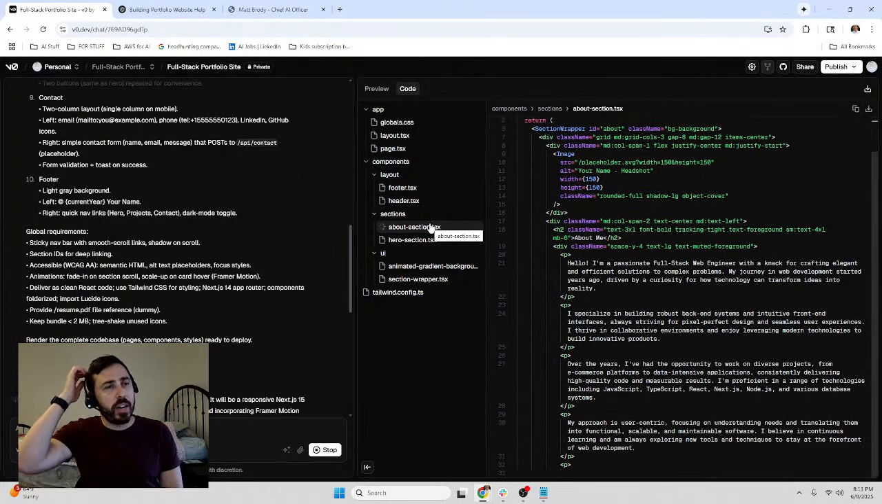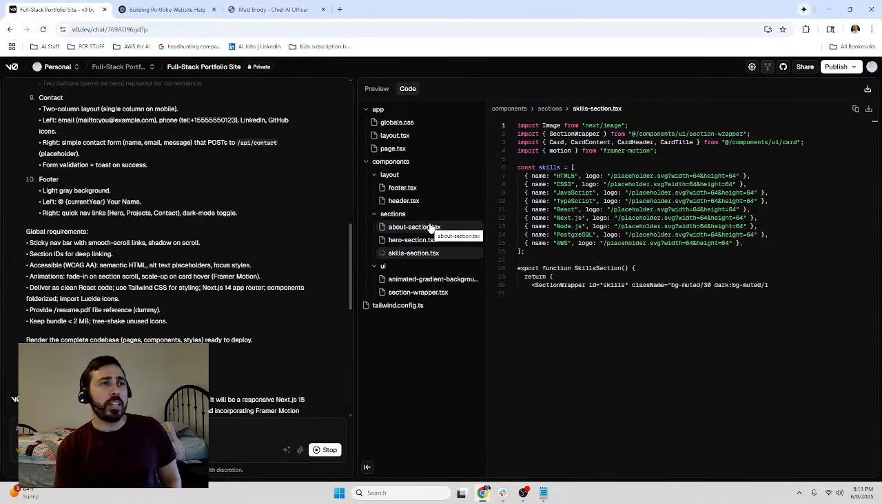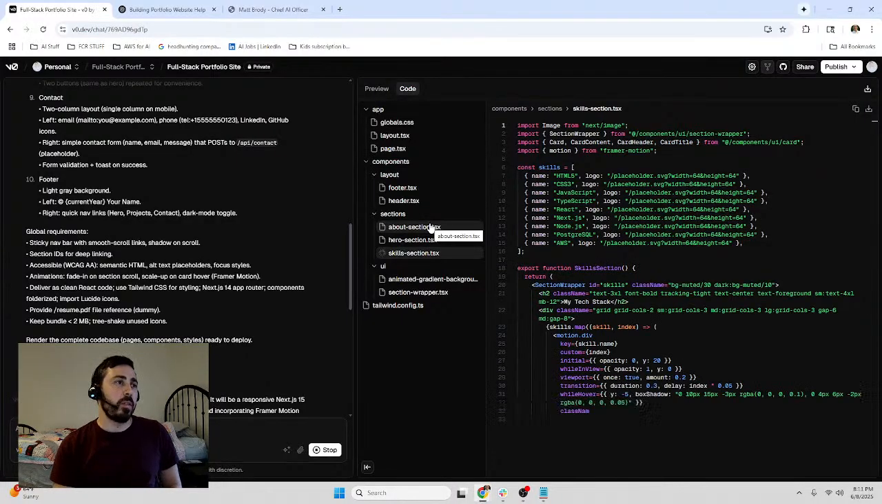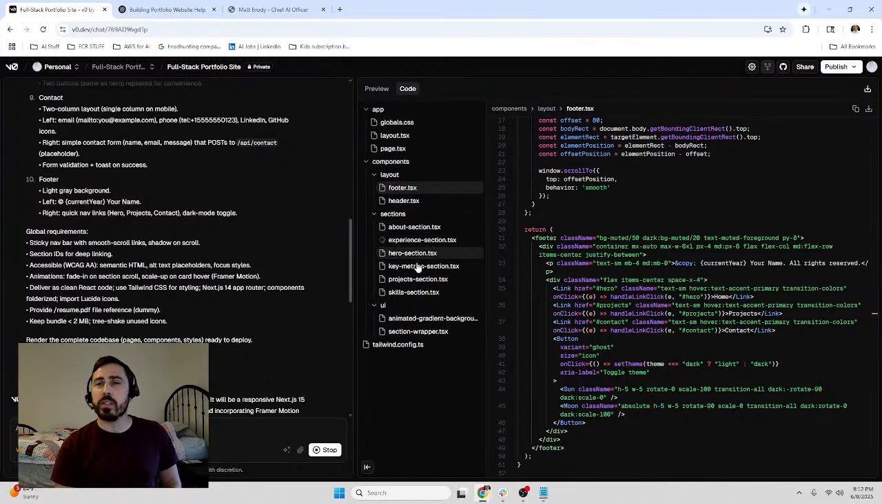So here it's creating the different sections, which is nice. Again, pretty easy to go in and edit as well. So, if you want to edit this stuff, you literally can just go in and change it on your own. You don't have to have the AI do it. You can just go in and make small changes if you want to. Let's see what happens here.